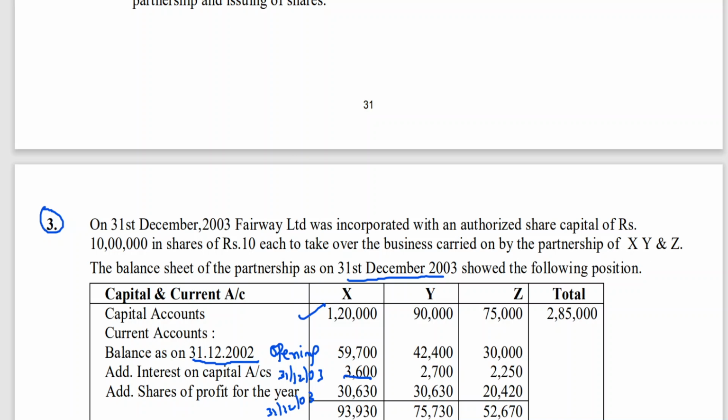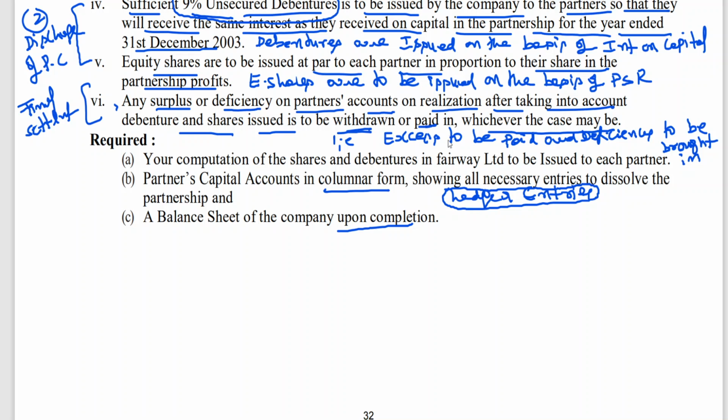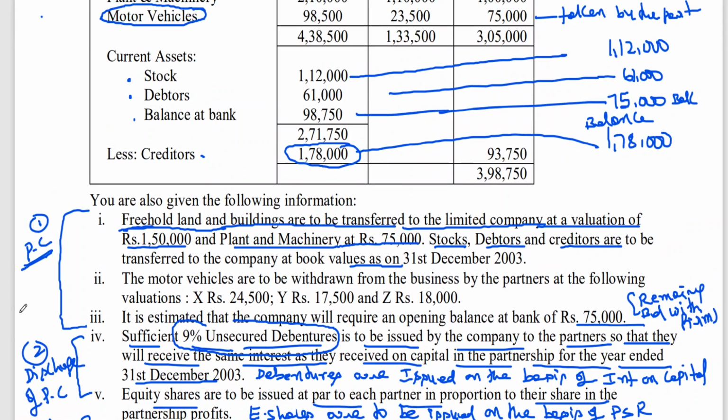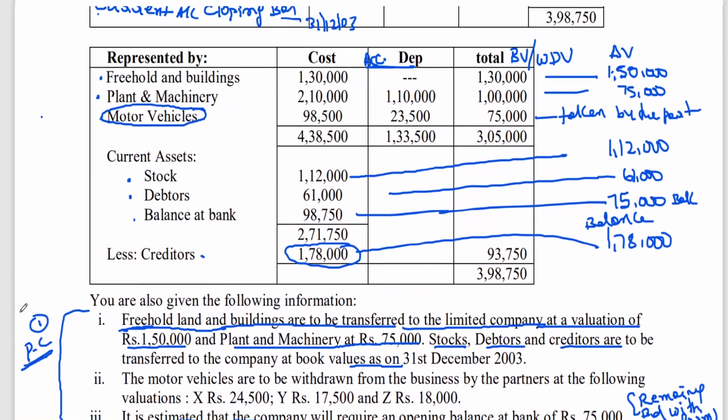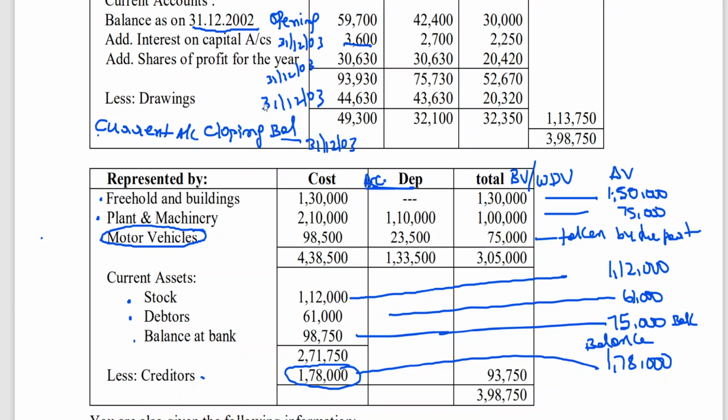Sir, we don't have profit sharing ratio, sir. In proportion to their share in the partnership profits. We don't have profit sharing ratio. You can read the problem, you don't have. Then, sir, how to get it, sir? How to get it, sir? Here, share of profit. This is.